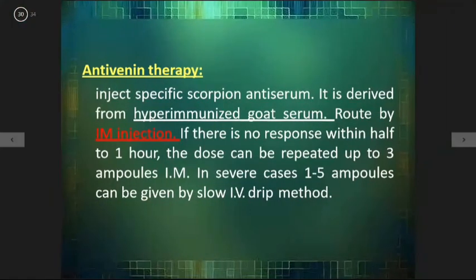Antivenom therapy: inject specific scorpion antiserum. It is derived from hyperimmunized goat serum, given by intramuscular injection. If there is no response within half to 1 hour, the dose can be repeated up to 3 ampoules by intramuscular injection. In severe cases, 1 to 5 ampoules can be given by slow intravenous drip method.